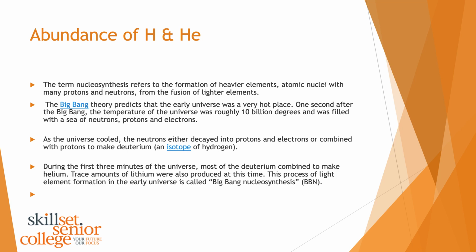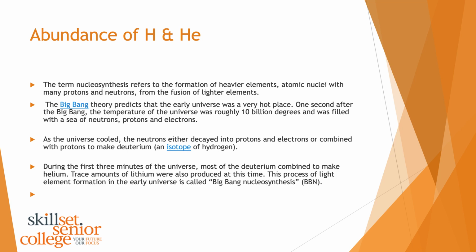As the universe cooled, the neutrons either decayed into protons and electrons or combined with protons to make deuterium, which is an isotope of hydrogen. Now remember, isotopes are interesting. And what is an isotope? Well, we know that the number of protons in an atom determines what element is there.